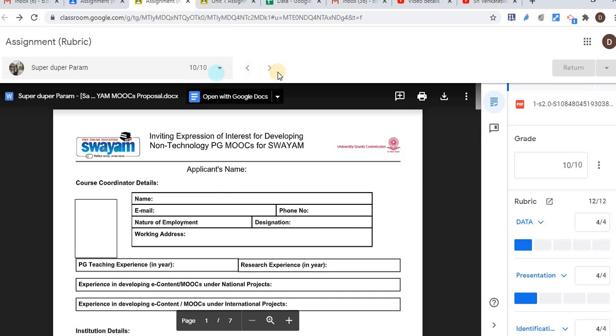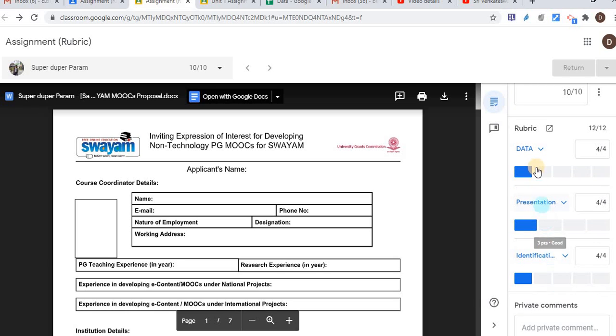And from here, if we have students, just click next, next, next, and next student, the content will appear here, and just mark there the value, and then next student, and like that you can continue.